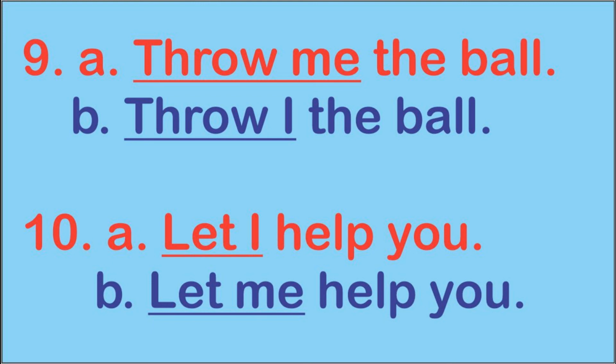In line B, does I have to be in front of the verb or behind it? On the first page we learned that I has to be in front of the verb to make a correct sentence, and me has to be after the verb. So A and B, which one is correct? Line A is correct: Throw me the ball. Me is after the verb throw.